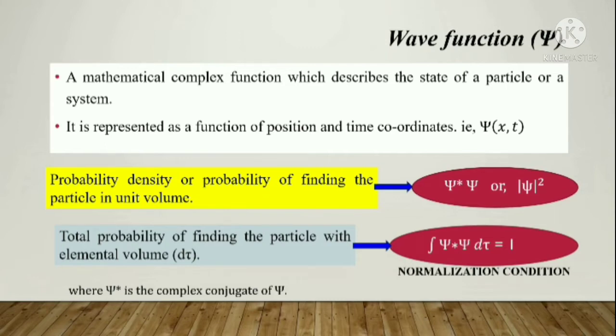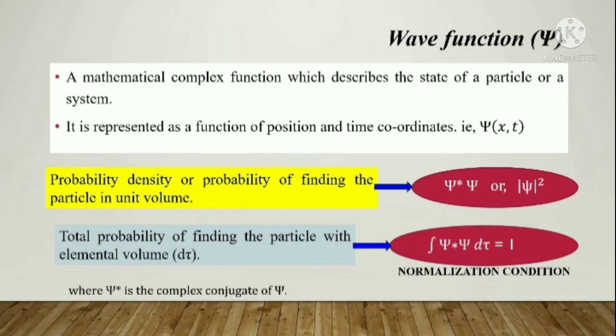That is in the case of one dimension. If it is a three-dimensional case, instead of x I can write it as r. Clear? That is the position vector that represents the x, y, z axes. So this is the definition for the wave function. It is a mathematical complex function to describe the state of a particle or a system, and it can be represented as a function of position and time coordinates. It is represented as psi of x comma t.